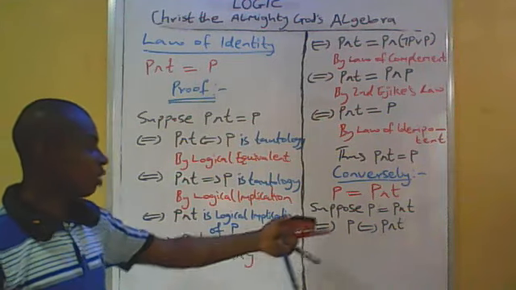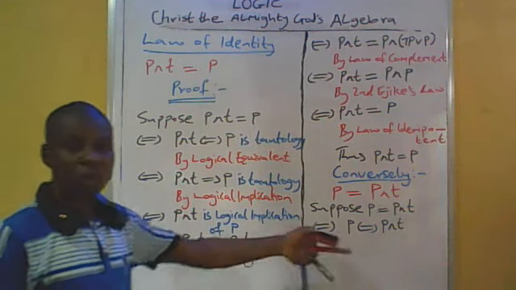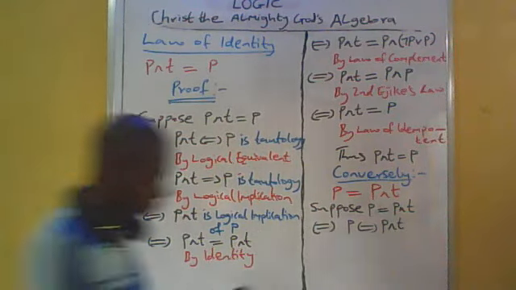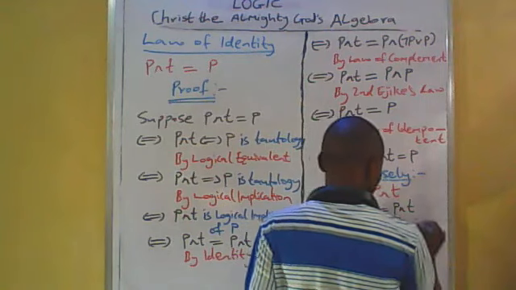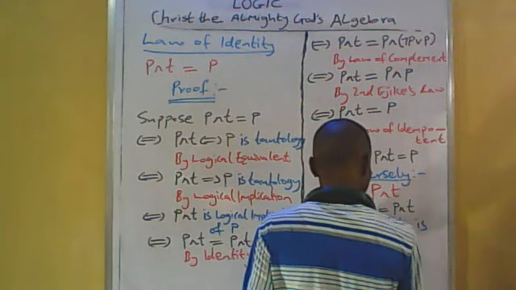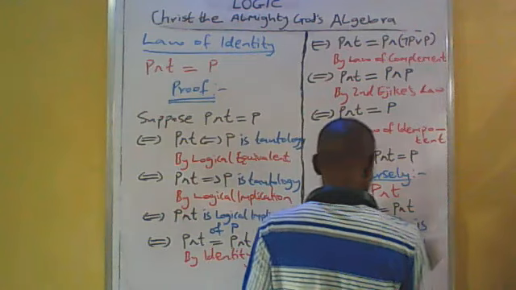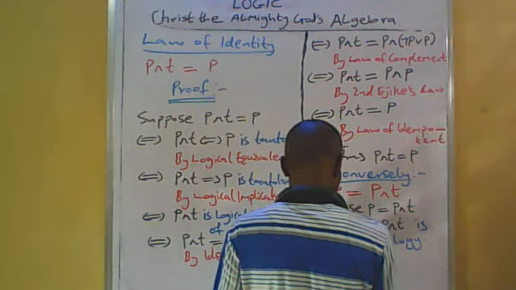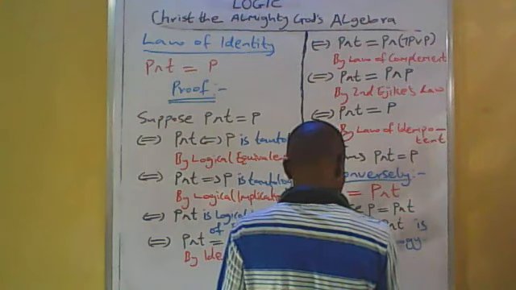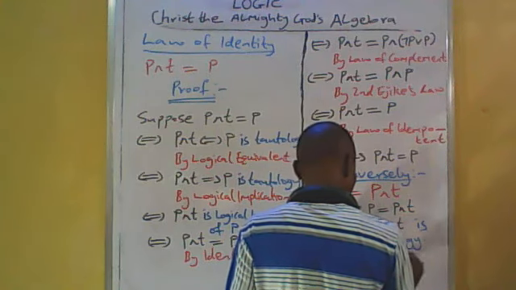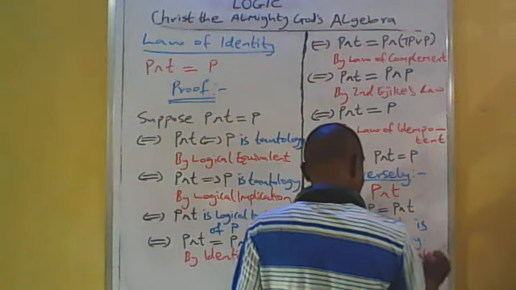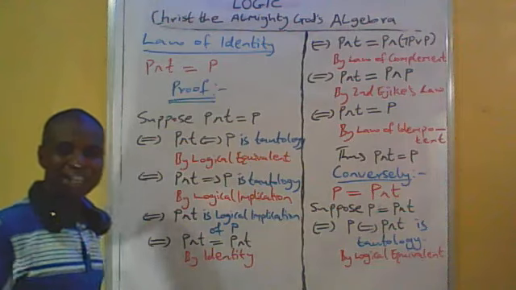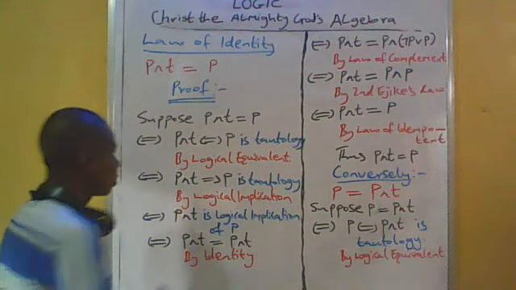So whenever you want to falsify the statement, the way of getting falsity always gives truth, so that the statement is tautology. Being justified by logical equivalent.